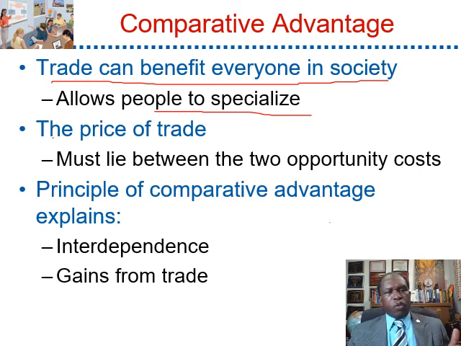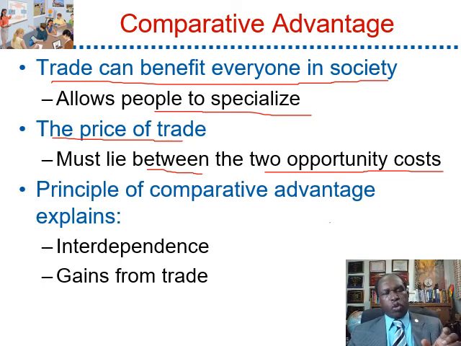The price of trade must lie between the two opportunity costs. This means that for trade to be beneficial to the two producers, the price must be between the two opportunity costs. If the price is outside the two opportunity costs, trade will not be mutually beneficial to all the producers.